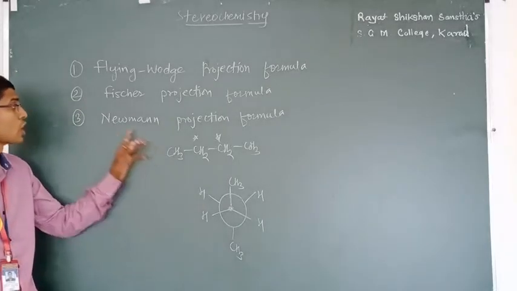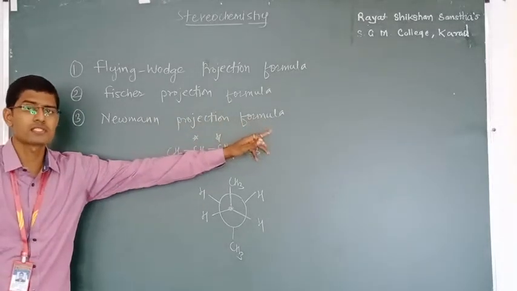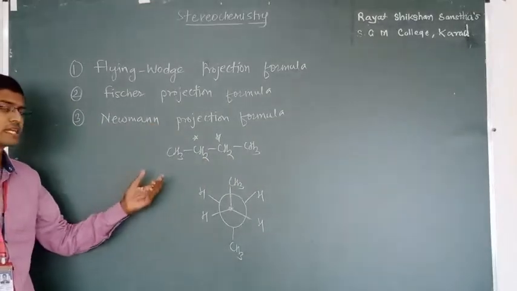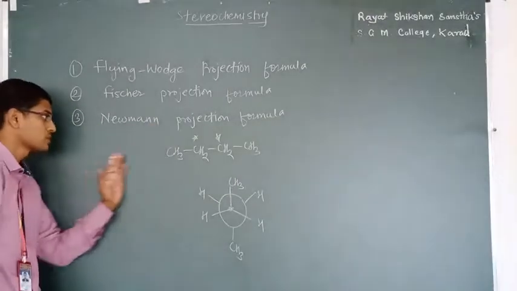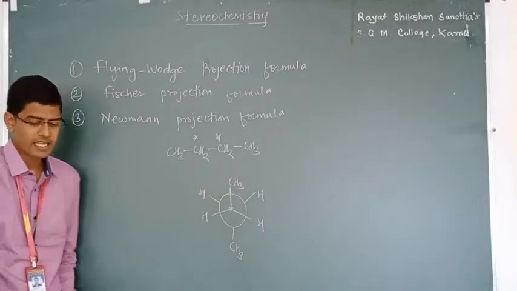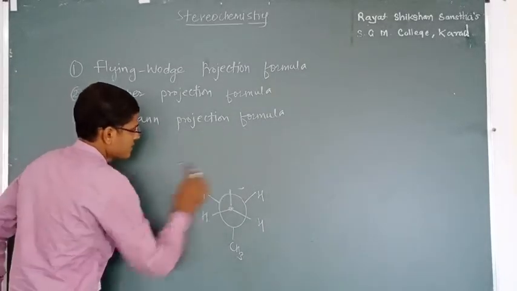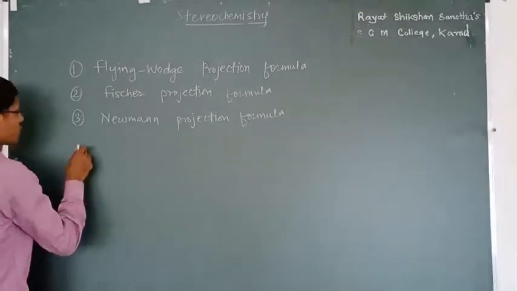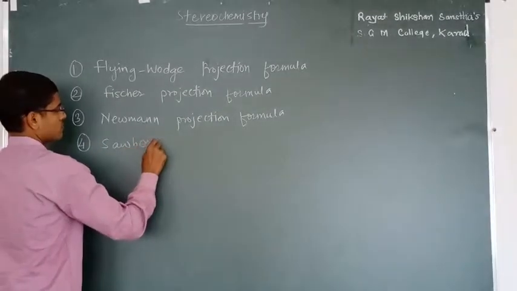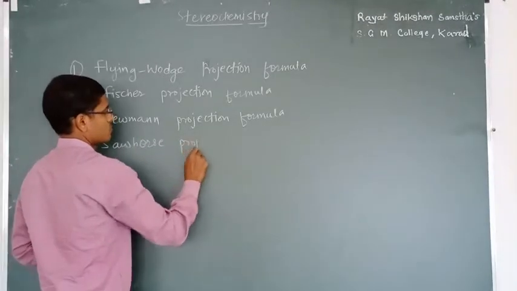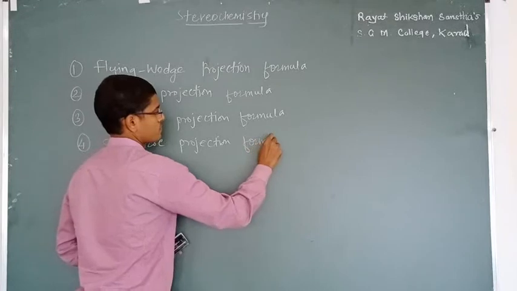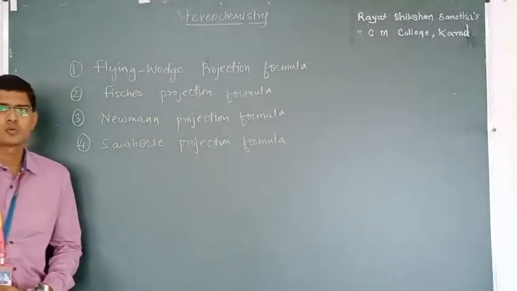This is called Newman projection formula, another projection formula that represents an organic molecule in 3 dimensions, in which we observe our molecule from one side and represent it. And the last one is Sawhorse projection formula.